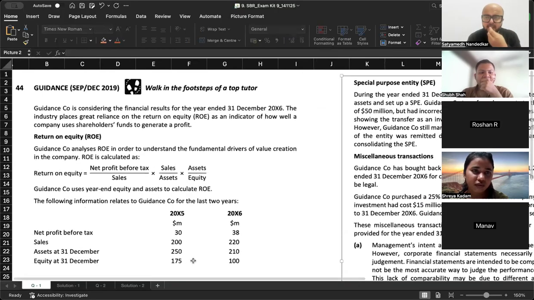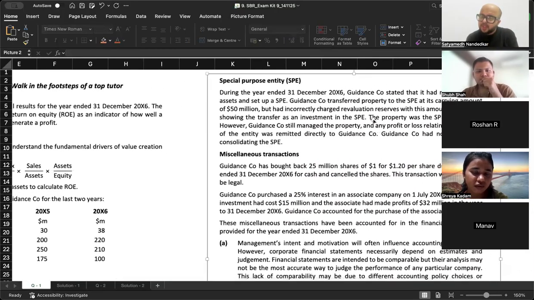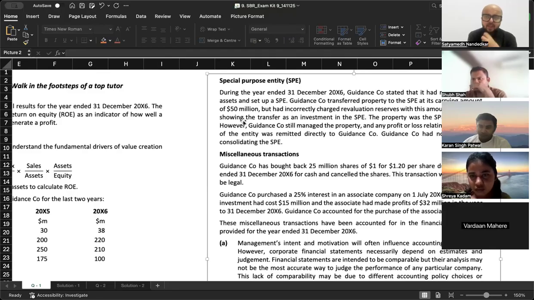Now, when you are transferring the asset to this special purpose entity, what you did by mistake is Guidance Company transferred the property to the SPE at its carrying amount of 50 million, but had incorrectly charged reval surplus. The property was the SPE's only asset. Guidance Company still managed the property, and any profit or loss relating to assets of the entity was remitted directly to Guidance Company. Now, although legal ownership of the property has been transferred to the special purpose entity, who has control over this property? Can you tell me? Guidance Company. And what makes you believe that? A, they still manage the property. Profit or loss relating to assets gets remitted to them.